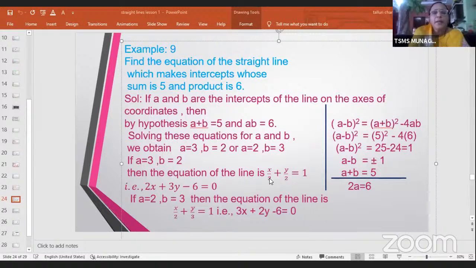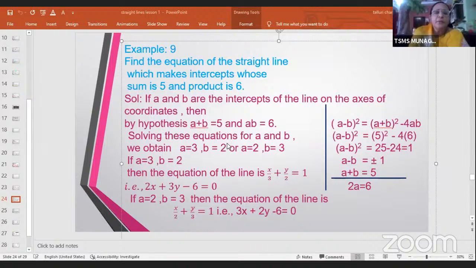of the line would be x by 3 plus y by 2 is equal to 1, because A and B are 3 and 2 here. So on simplifying this, simply take 3 to LCM, you will get 6. And so 2x plus 3y minus 6 equal to 0.